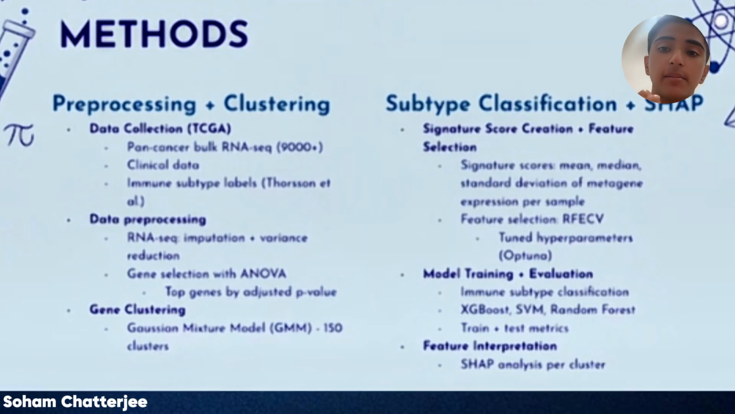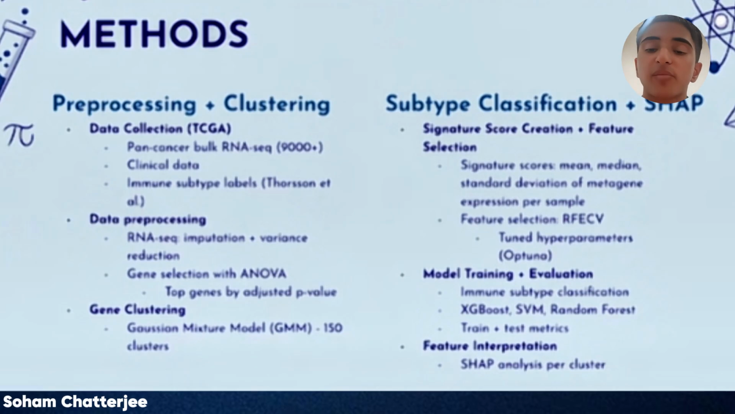These were the mean, median, and standard deviation of the expression values of each gene within the metagene. So from 150 metagenes, which are the gene clusters, we generated 450 metagene-derived features, which would be used to train the model. 3 models, XGBoost, support vector machine, to select the optimal feature subset from the 450 features. And Optuna was used to tune the model hyperparameters. The models were trained with 5-fold cross-validation, and training test metrics were obtained for each subtype.